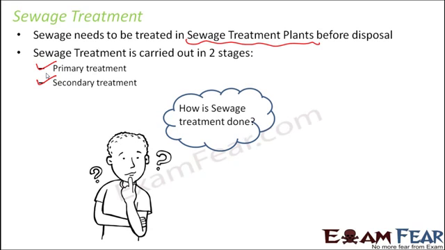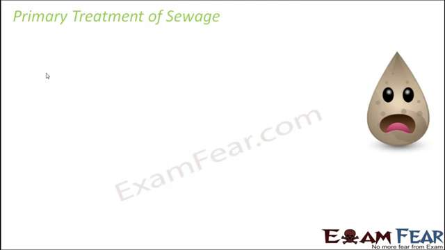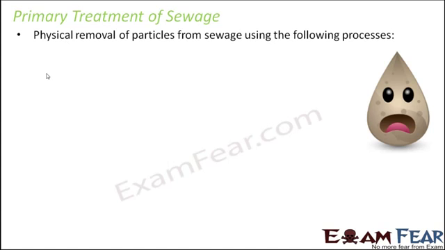Now the question is, how exactly is the sewage treatment done? What happens in the primary treatment? What happens in the secondary treatment? So you might be curious to know that. So let us discuss it one by one. So first we will start with the primary treatment of sewage. So let us see what happens in the primary treatment of sewage.